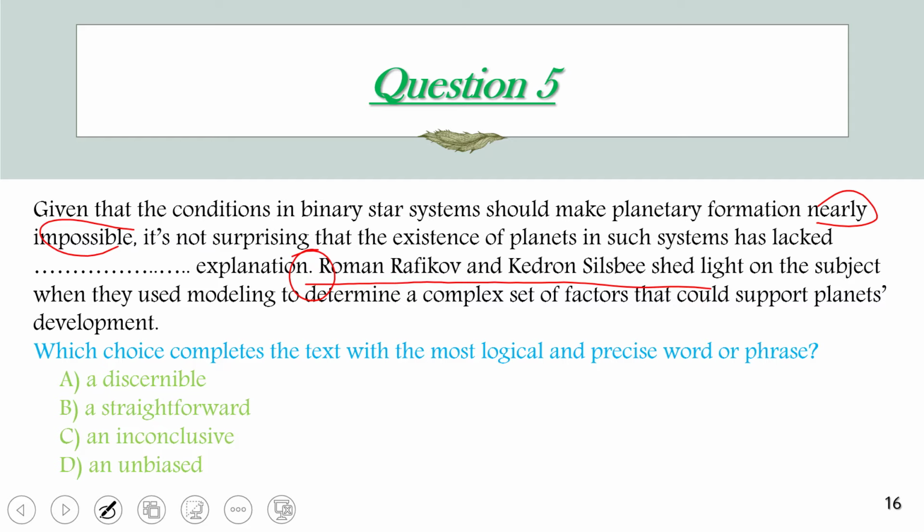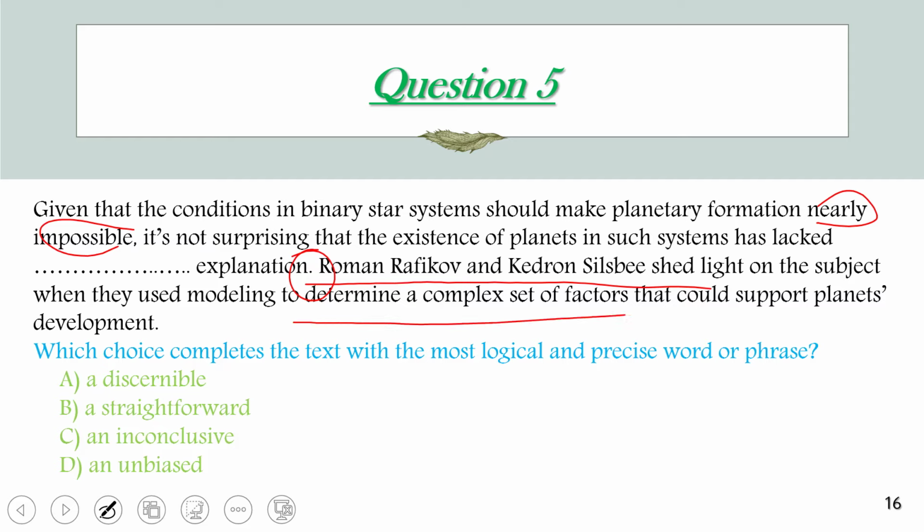Here, it doesn't say impossible, but nearly impossible. Okay, so we're gonna go through the answer choices to find a word that can describe the word explanation here. Discernible means not something that can't be explained, that we can't receive or understand.